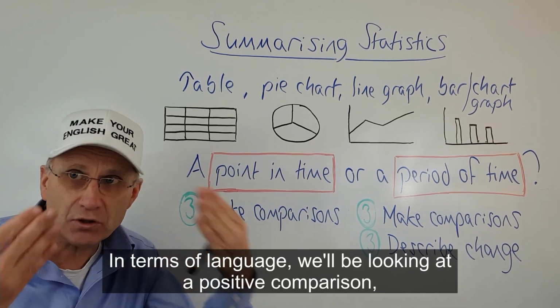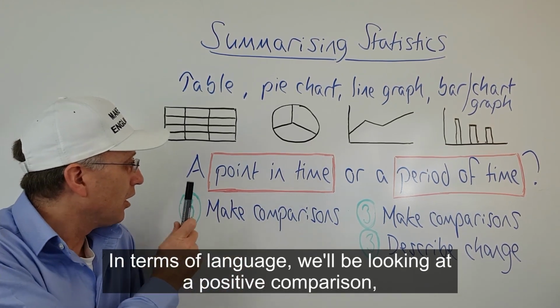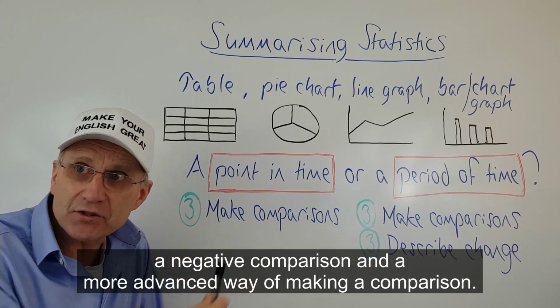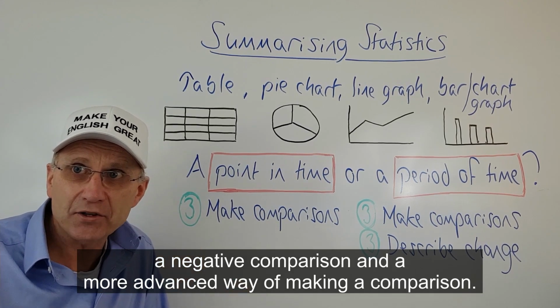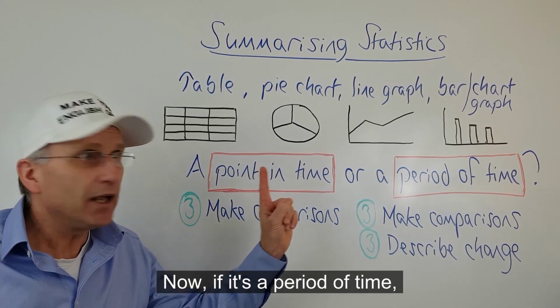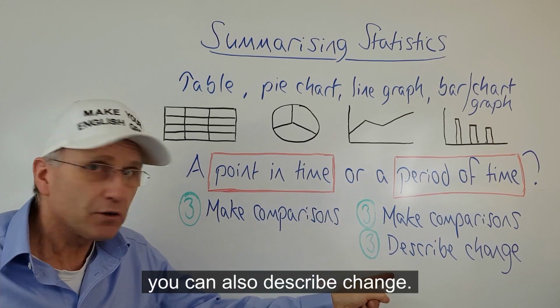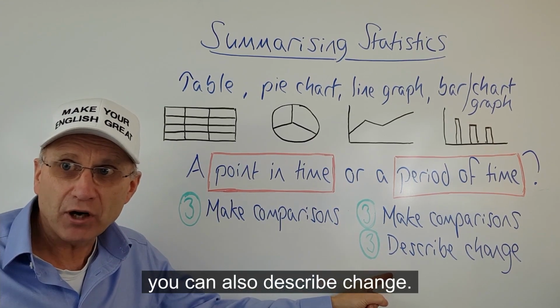In terms of language, we'll be looking at a positive comparison, a negative comparison, and a more advanced way of making a comparison.